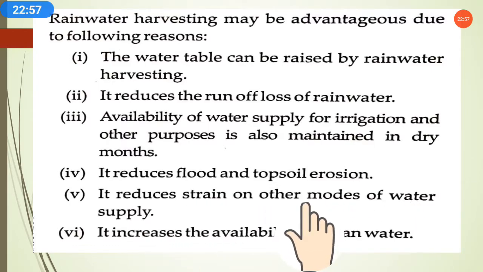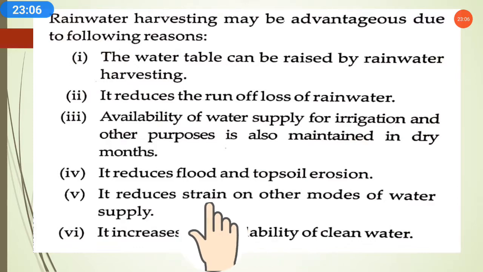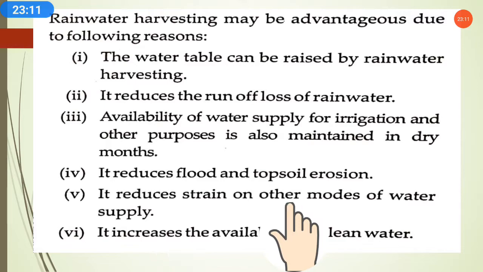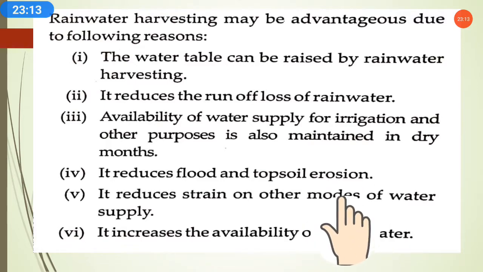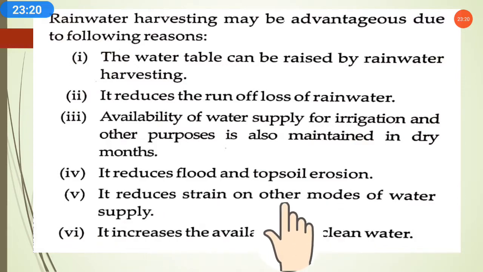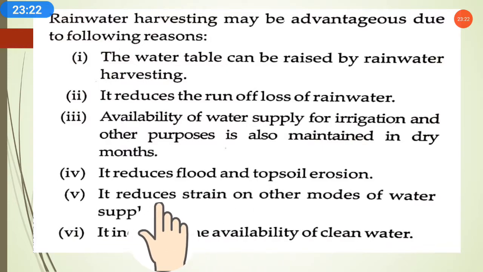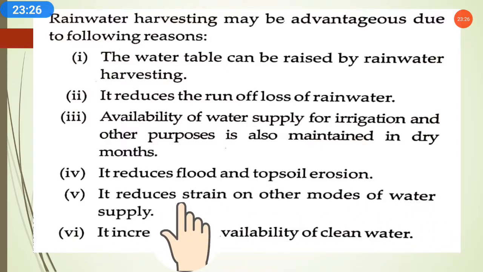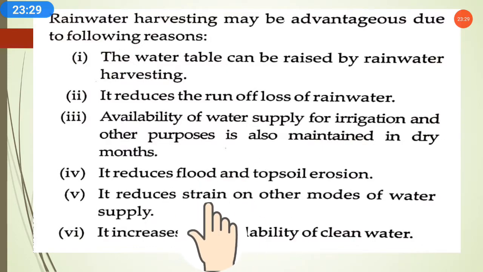Then, it reduces strain on other modes of water supply. As we know, other modes of water supply take water from the groundwater, rivers and so on, so this will reduce the strain. It gives a solution to fulfill water needs, as we can use that water later. So less pressure will be on the other modes of water supply, because this way also we can get water for later use.